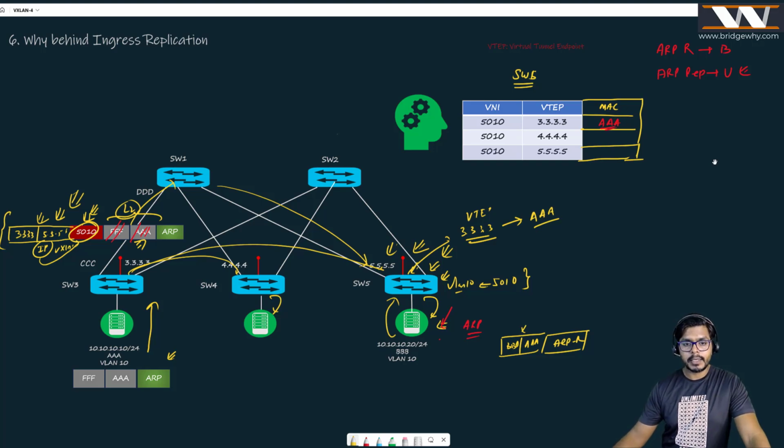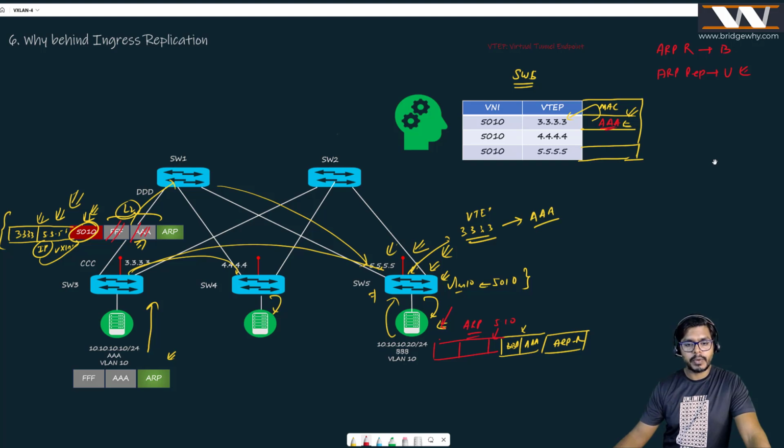And interestingly, once it reaches switch 5, it also knows that to send this message towards AAA, I need to send it towards 3.3.3.3. It doesn't need to ask anybody, and it is going to put the VXLAN VNI, of course 5010, and then the source IP and destination IP.